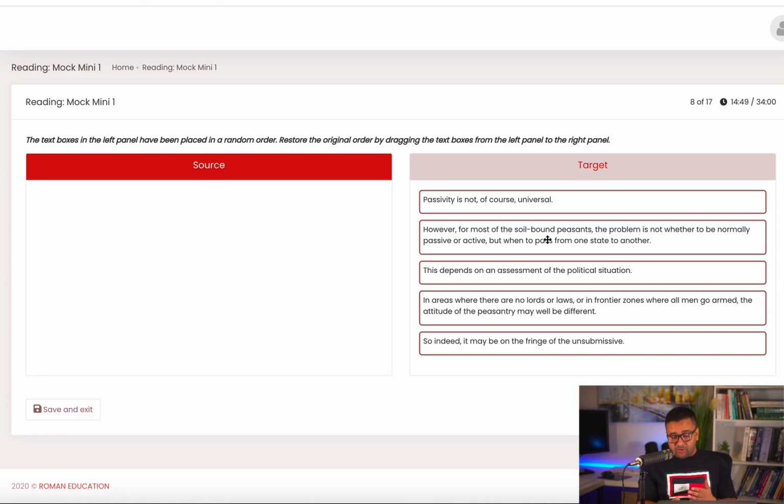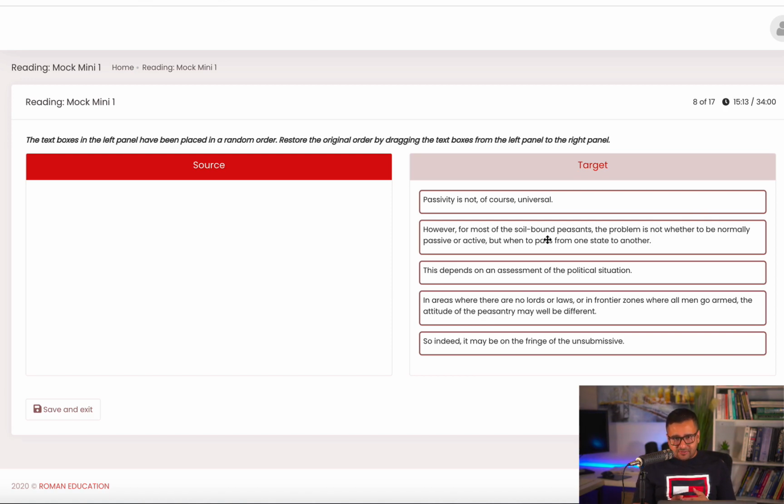All right, let me say it one more time. Passivity is not universal, but for most of the soil-bound peasants, the problem is not whether to be active or passive. The problem is when you should be active and when you should be passive, and that decision they take based on the assessment of the political situation. Maybe when it is favorable, they become active, and when not, they become passive.